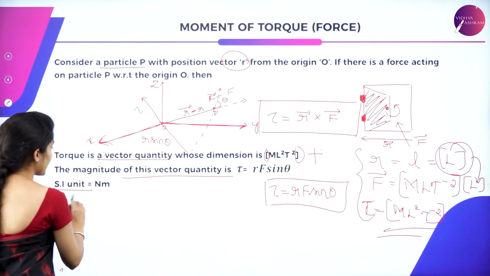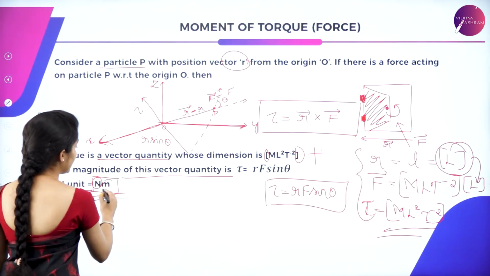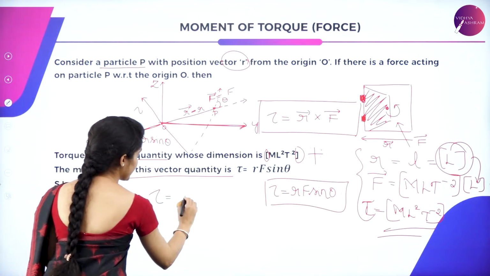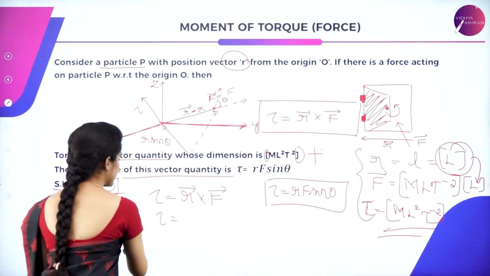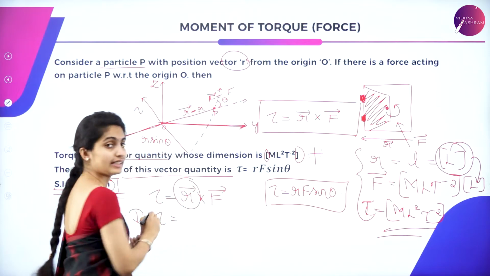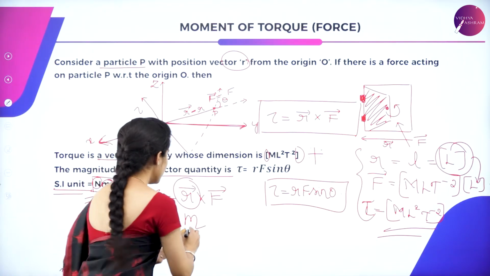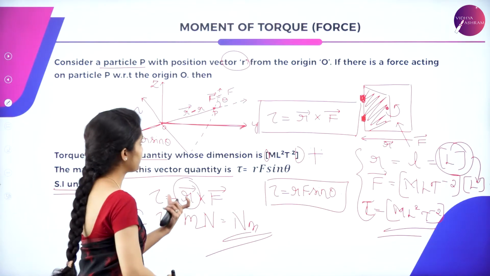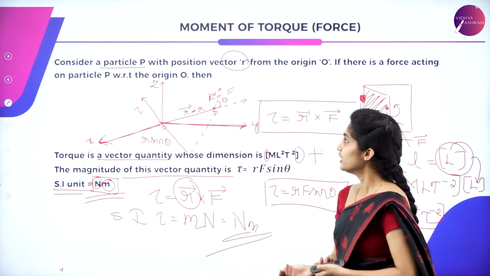Next, you have its SI unit, which is given by Newton meter, because Newton means it is force and meter is due to the position vector. So you have tau is equal to position vector into force vector. Its SI unit you can easily give. The position is calculated lengthwise, so it is given by meters. F is a force, and the force SI unit is Newton. So you can give Newton, which is equal to Newton meter. This is how you can give the SI unit of a torque. I hope you are clear with the complete detailed study regarding the torque over here.